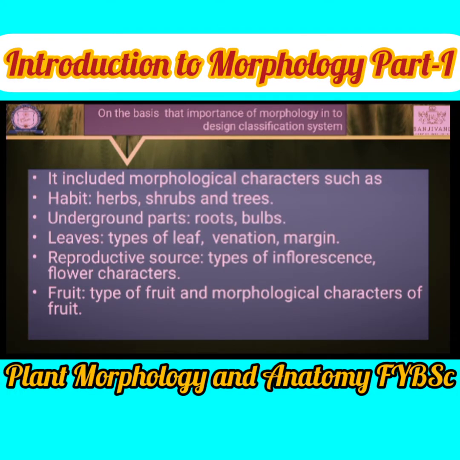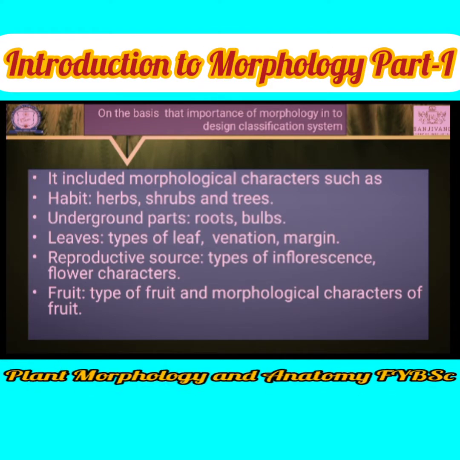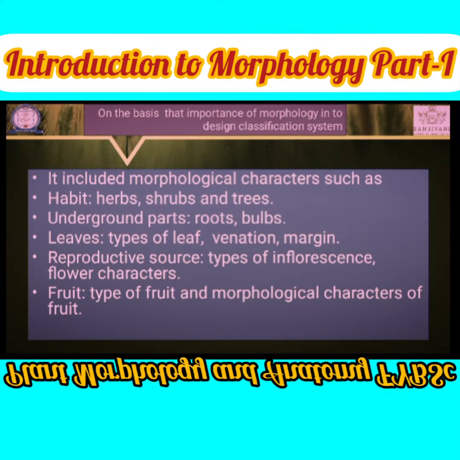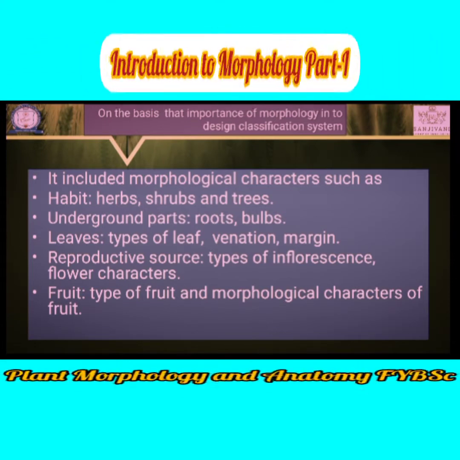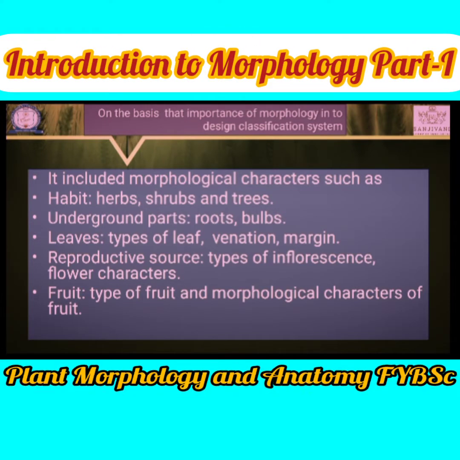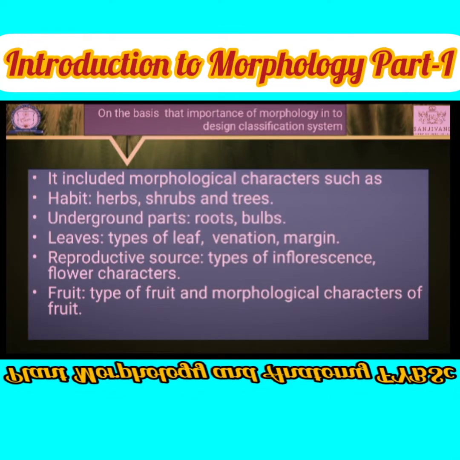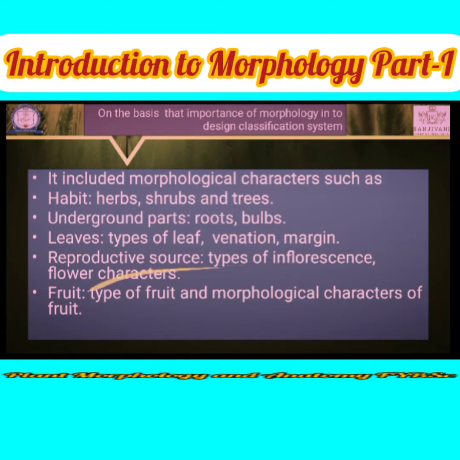For example, unisexual flower, bisexual flower, type of inflorescence, racemose, cymose, or special type. Then next, character of the fruit, that means which type of fruit is present in that plant. Those are the characters which help to classify the plant.